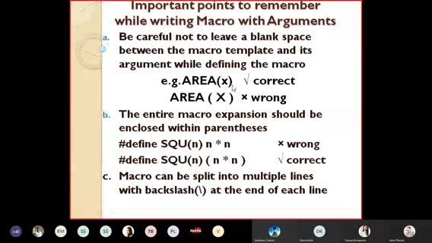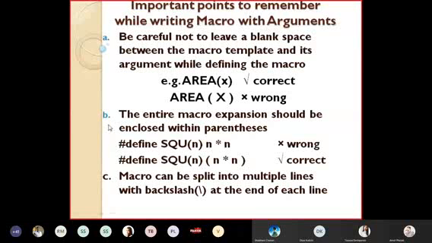That's why I have written this is correct. And here I am giving the space after area. This space is not applicable. This space will give the wrong thing, which is not correct. It will give the error. So after the macro name, if you are passing the argument, give the bracket immediately without giving the space, and write down which argument you are passing. All of you clear? Yes, sir. You may make this mistake at the time of doing the program. That's why I have written it.